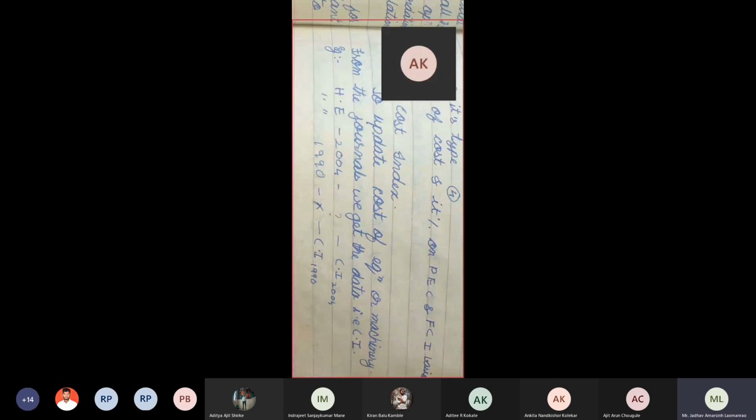समजा आता मला एक डिस्टिलेशन कॉलम खरेदी करायचा आहे. I want to purchase distillation column. Okay, now for same distillation column I have cost, but in 2015. Then from cost of distillation column in 2015, I can find out cost of similar heat exchanger, similar distillation column in 2020-21. But for that, I require cost index.